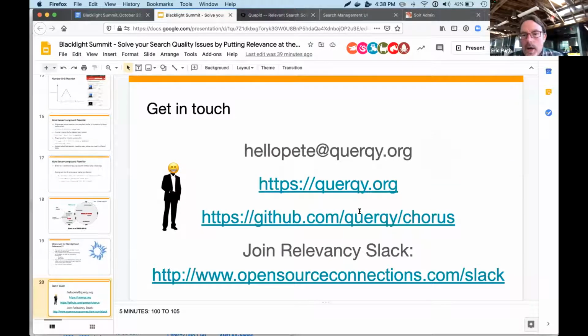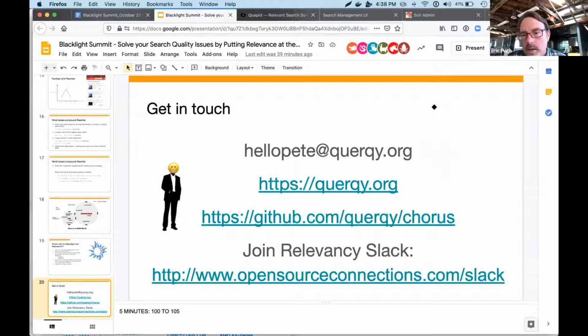So the wrap up slide is: Quirky.org is an open source project, independent from, say, Solr or anything else, and it has a number of these relevancy projects underneath it. The demo that I showed you is Chorus, which is sort of the idea.